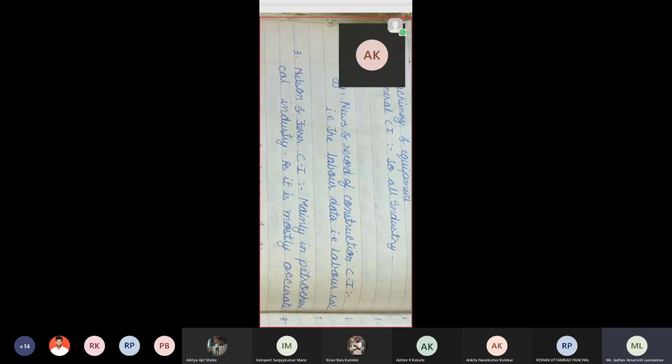Next, Nelson and Farrar. N should be capital, F should be capital, because these are the names of the scientists, and these indices are given by these scientists. So Nelson, N capital, and Farrar, F capital, cost index. So mainly in petrochemical industries, we are having different costs.